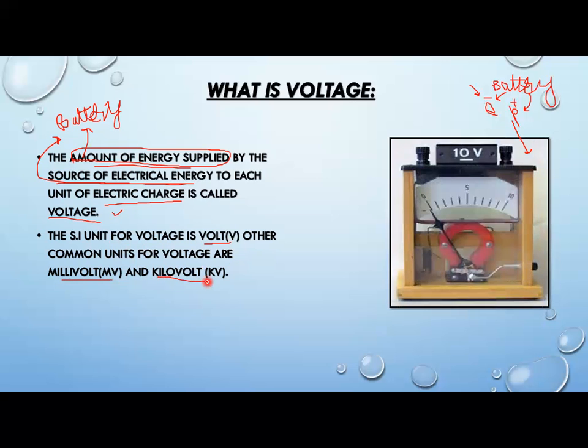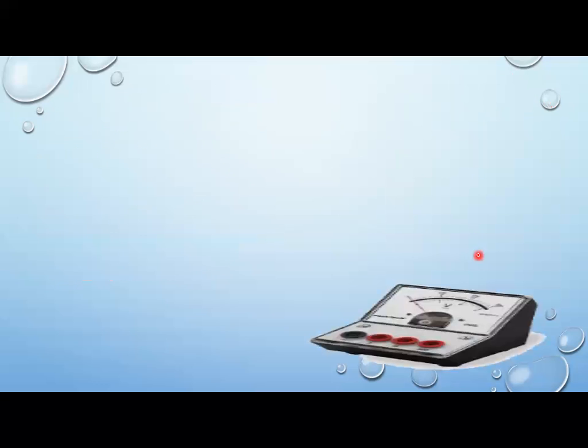So this is the source, and here you have a voltage of 10 volt. That is the SI unit. Understand? This is the source of electrical energy that will supply energy to each unit of electric charge.